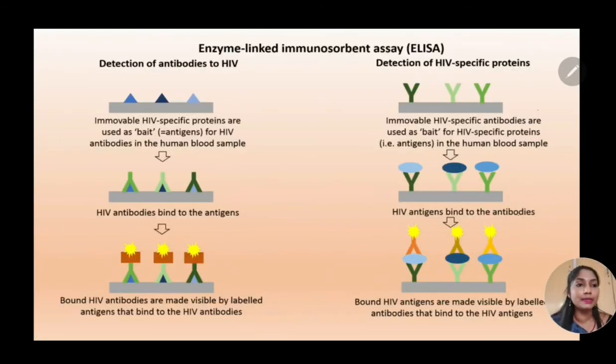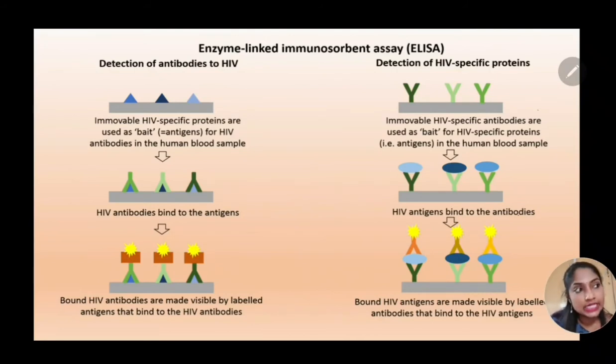Here, to explain enzyme immunoassay, I have taken the classic example of HIV. Suppose the person has got infected with HIV virus. Then in his body, we also find antibodies against that particular viral antigen. So here, the person's antibodies are extracted and linked to an enzyme. Therefore, it is called enzyme linked immunosorbent assay, or it is also known as enzyme immunoassay.